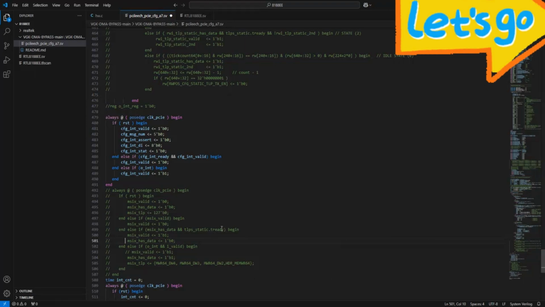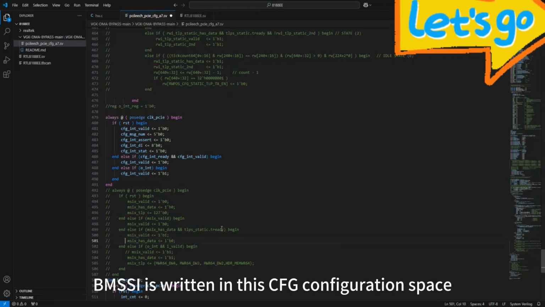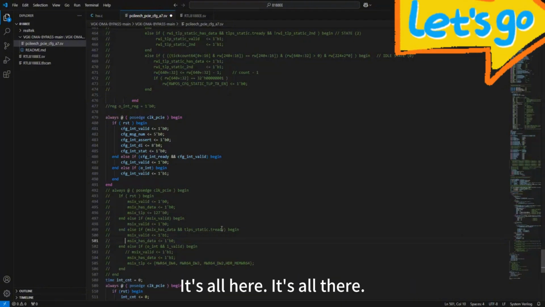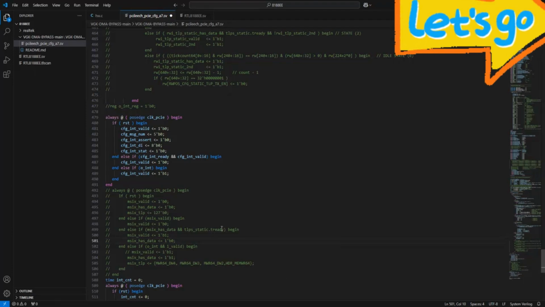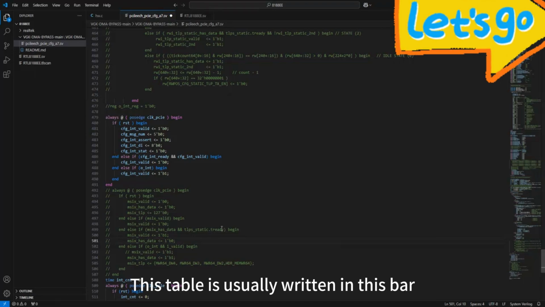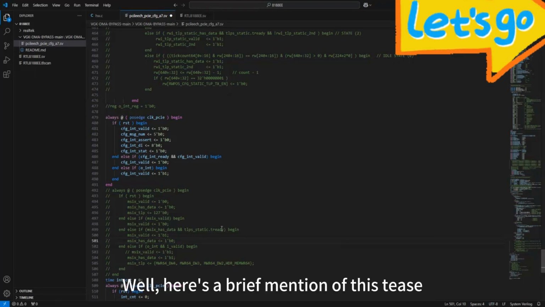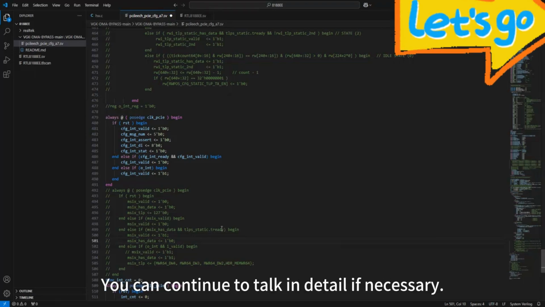This data packet, the MSI, is written in the configuration space. It's all here. It is different from MSI-X, which is in an MSI-X table. This table is usually written in a BAR. Here's a brief mention of this; you can continue to talk in detail if necessary.